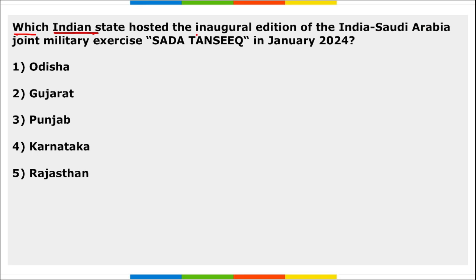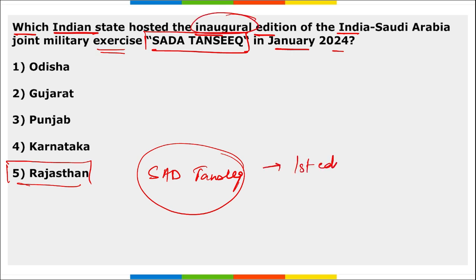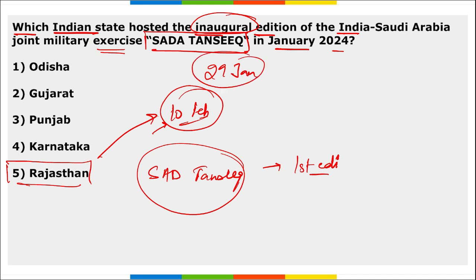Next, which Indian state hosted the inaugural edition of the India-Saudi Arabia Joint Military Exercise Sada Tanseeq in January 2024? It is Rajasthan. Inaugural edition means it is the first edition of this exercise. For the first time, this was held in Rajasthan. It started on 29th of January and will go on till the 10th of February.